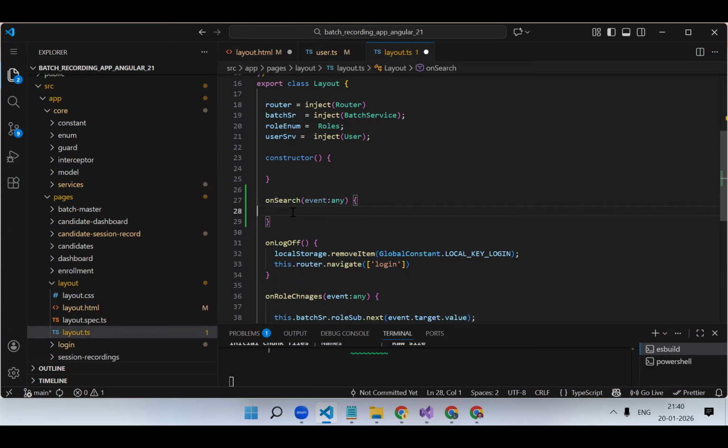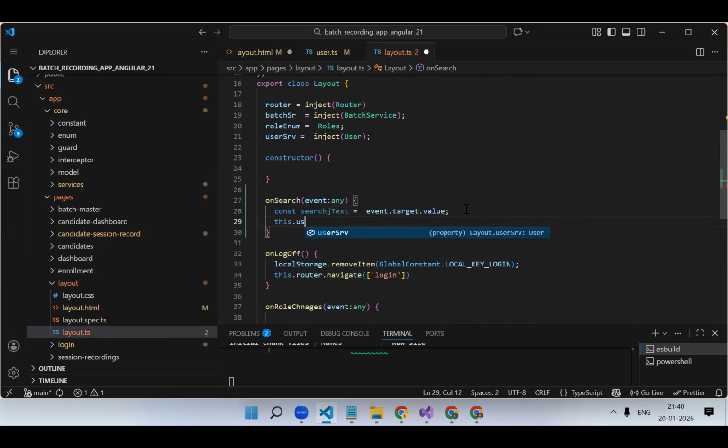Here, const searchText = event.target.value. You get the value now. In event you get the object target, from which element your event got triggered, and value. Then this.userService.onSearchData.next, you want to emit the search text.